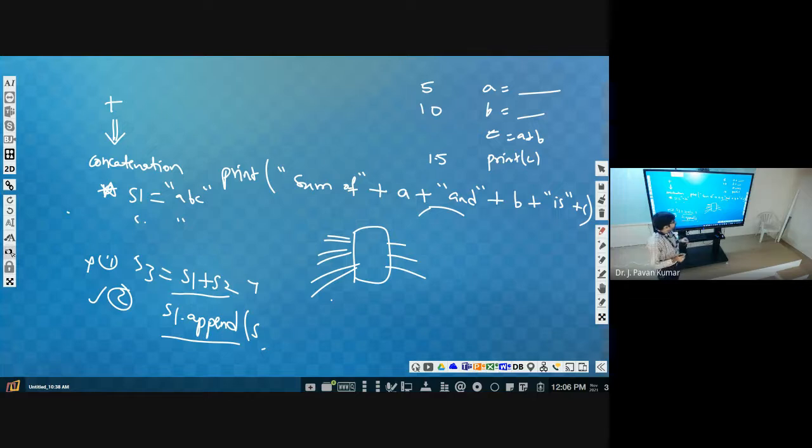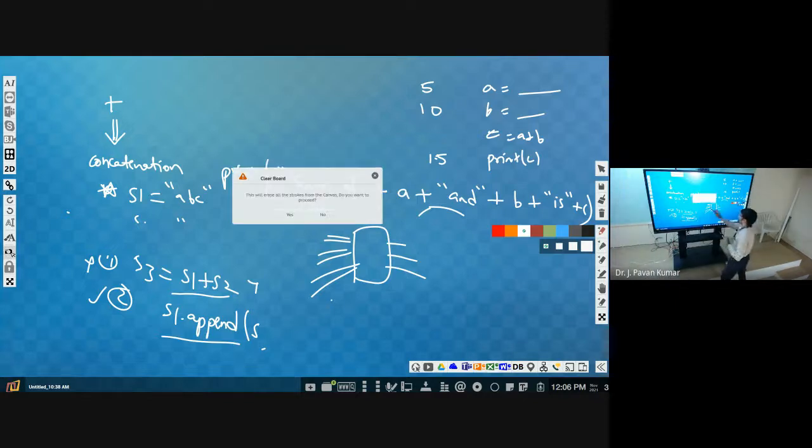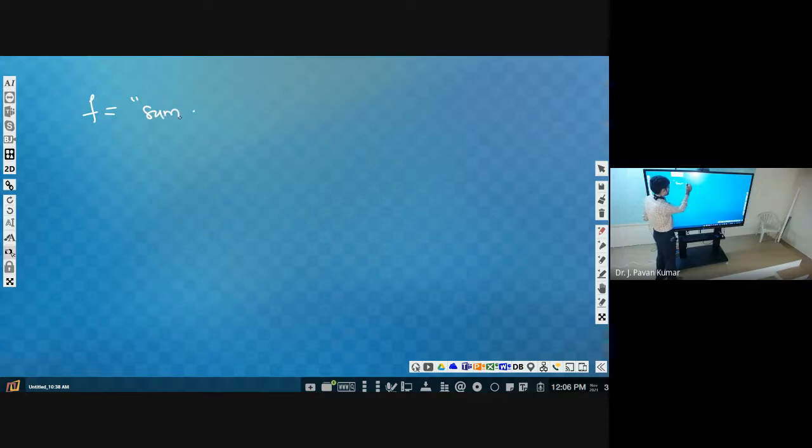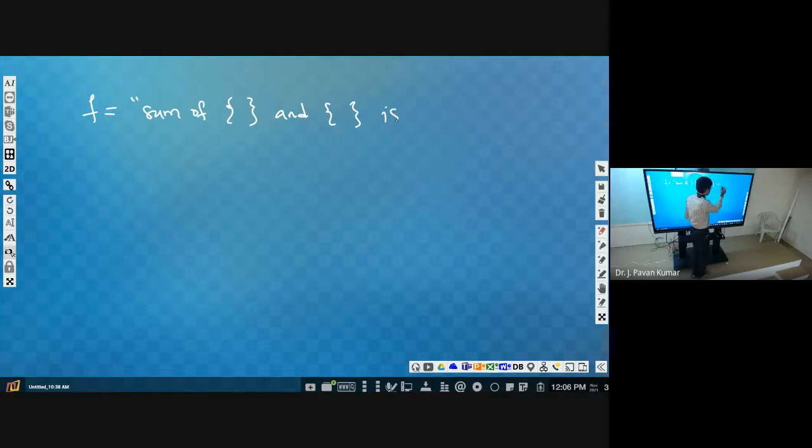Instead, what we could do is store this particular format in one string. How we will store it: let us consider this as F. This is the format: sum of, first number we should get, right? So for the first number I am giving one space, then the second number is, then the third number, that is the result. This I am considering as F.